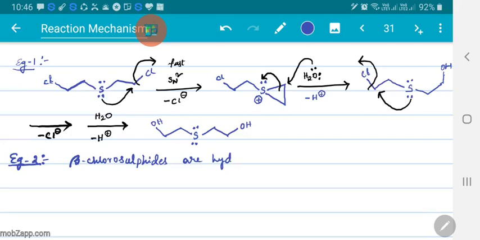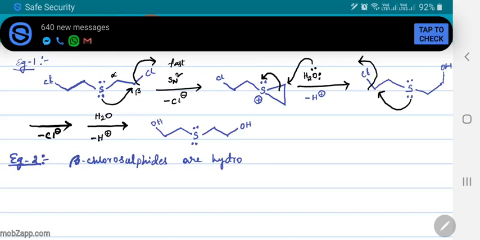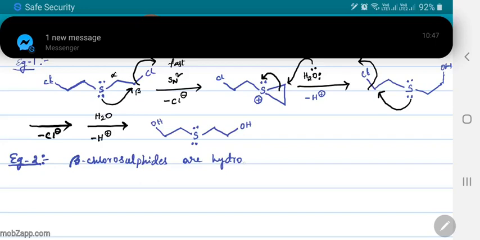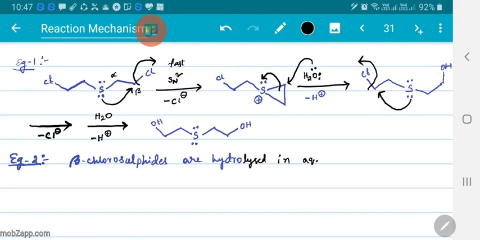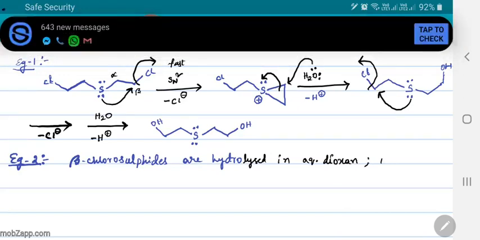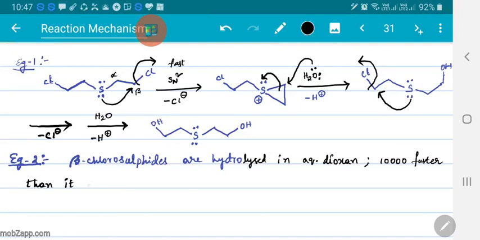This is also the same: this is sulfur, this is the alpha carbon, this is the beta carbon. So this is also a beta chlorosulfide system. When beta chlorosulfide systems are hydrolyzed in aqueous dioxane, the reaction will be 10,000 times faster than its ether analog.